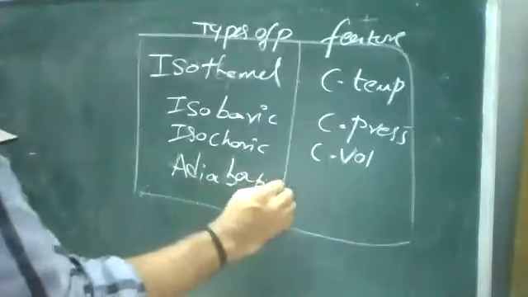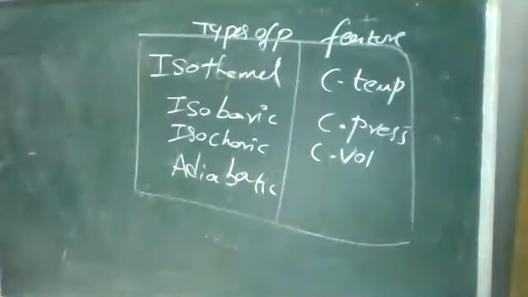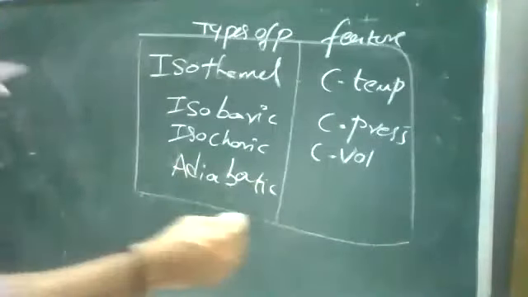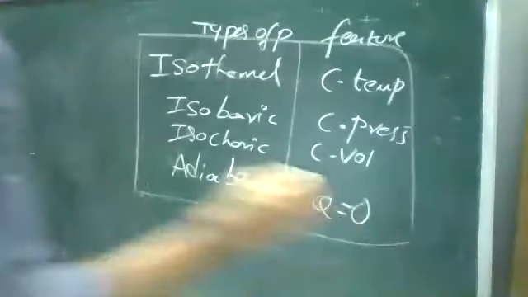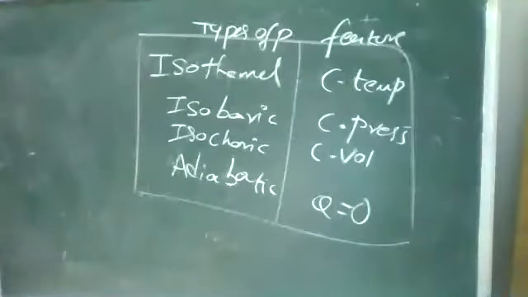Remember, adiabatic process and isothermal process relations are very important. In the adiabatic process there is no heat flow, so Q is equal to 0. These are your thermodynamic processes. The isothermal and adiabatic process relations will be very important; most problems come from them. The Carnot engine is also important.